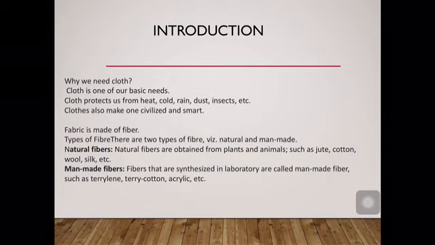Fabric. Fabric is made of fine filament that is called fiber. Fibers mainly are of two types, natural fiber and man-made fiber. Natural fibers are obtained from plants and animals such as jute, cotton, wool, silk. Man-made fibers are made from chemicals in laboratories by man. They are also called synthetic fiber. Examples of man-made fiber are terylene, terry cotton, acrylic, etc.